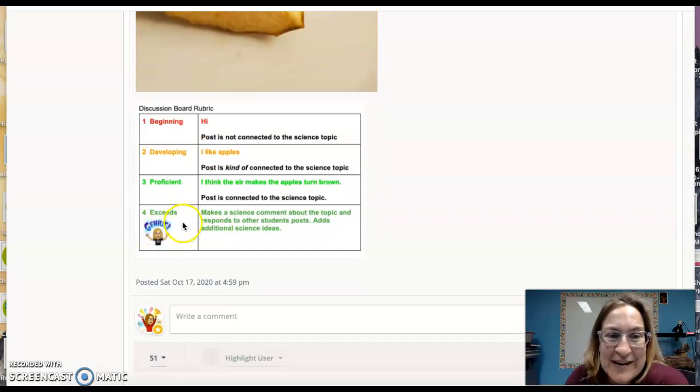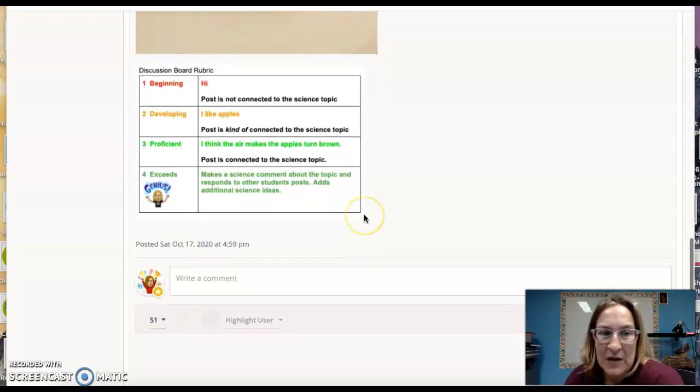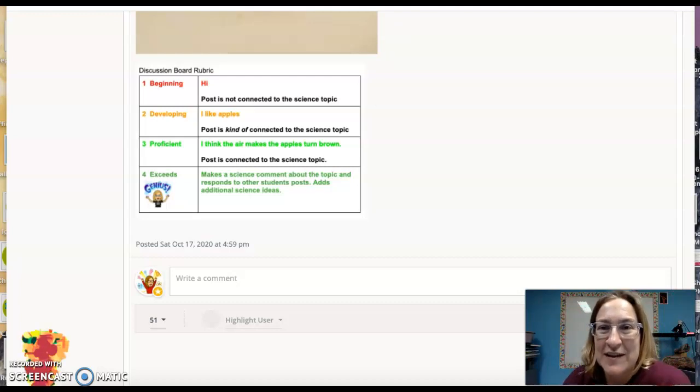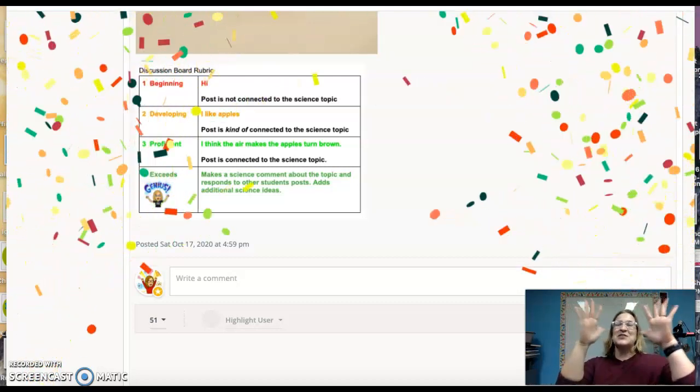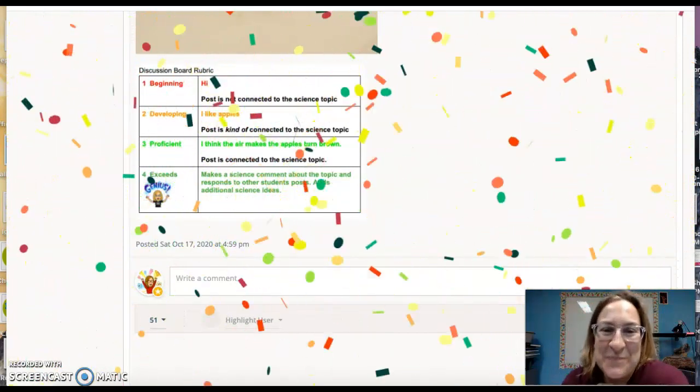And 4, exceeds. I put one of my super scientist pictures there. And it says you make a science comment about the topic and you respond to other students' posts. And the student adds additional science ideas. That's how you would get an exceeds. So if you just answer the question and you get a 3, that means you are doing everything you are supposed to do.